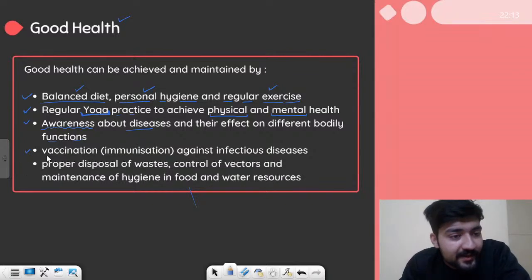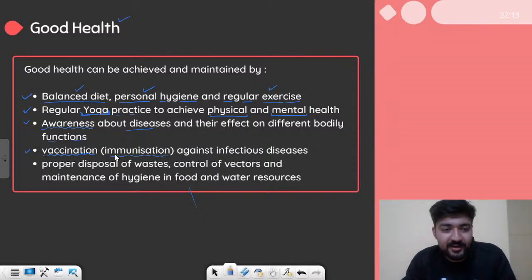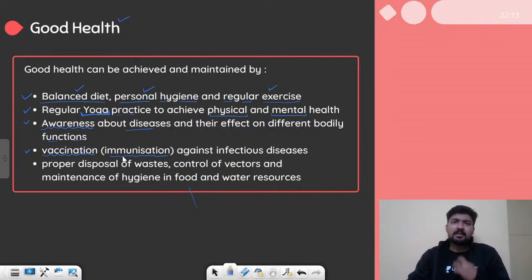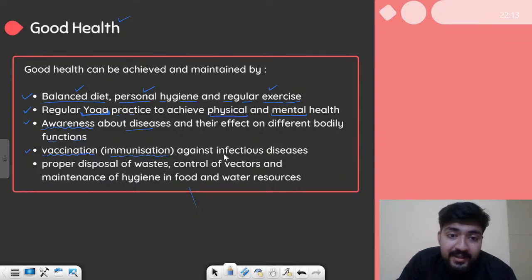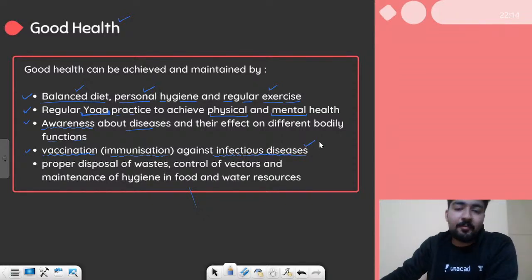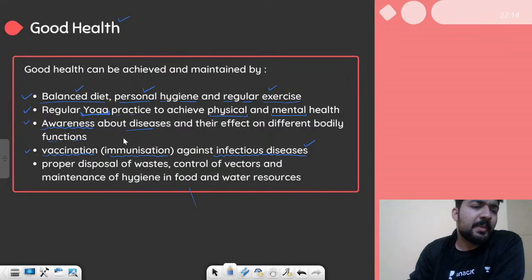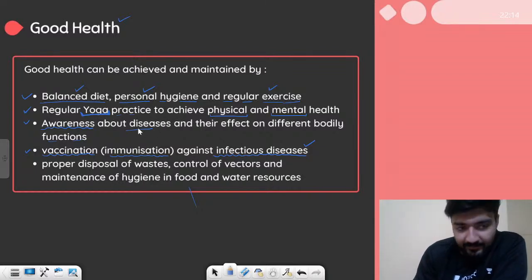All right, the next point says vaccination, also called immunization, something which is going on at the moment in the world, right? Vaccination provides us immunity against all these disease causing organisms, all these infectious diseases, right? Infectious diseases are the diseases which can spread from one person to another, and vaccination is a great way of preventing them. How? Basically, vaccination helps us develop immunity against all these diseases, so our body can fight against them.